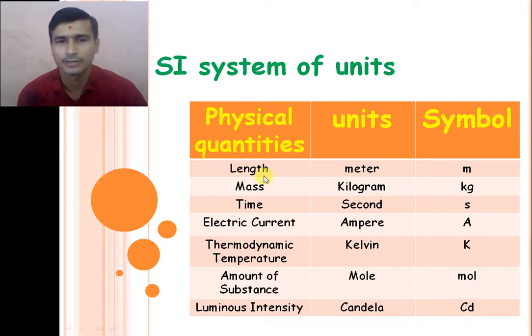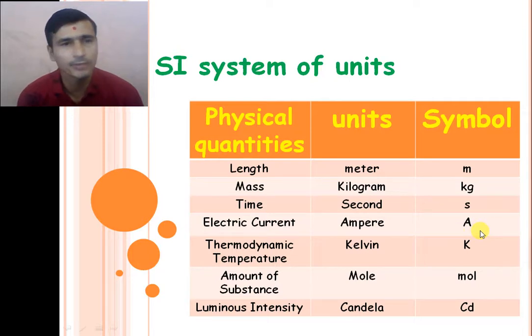The second physical quantity is mass, its unit is the kilogram, and its symbol is kg. The third physical quantity is time. Its unit is the second, and its symbol is a small s. The fourth physical quantity is electric current. Its unit is the ampere, and its symbol is a capital E.